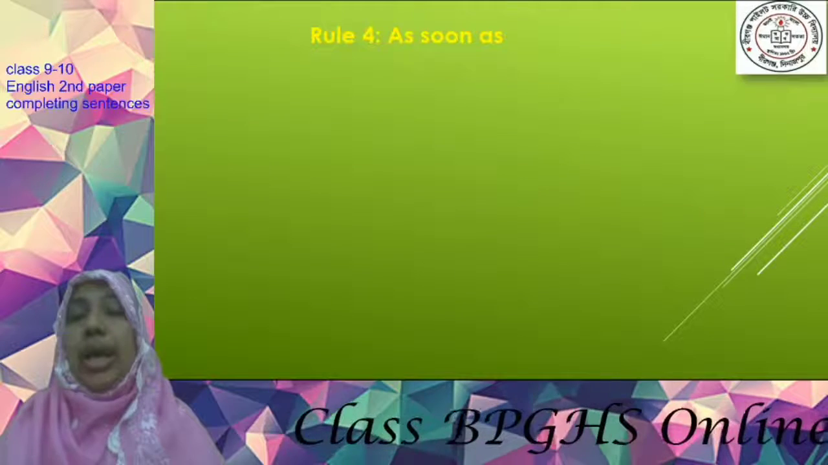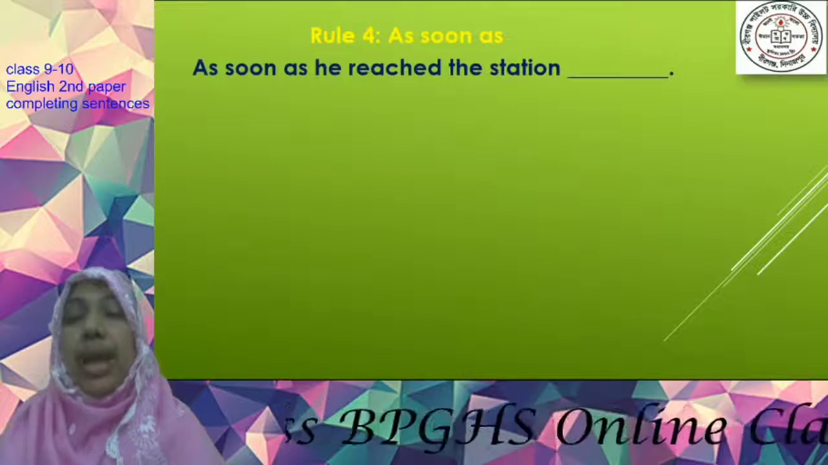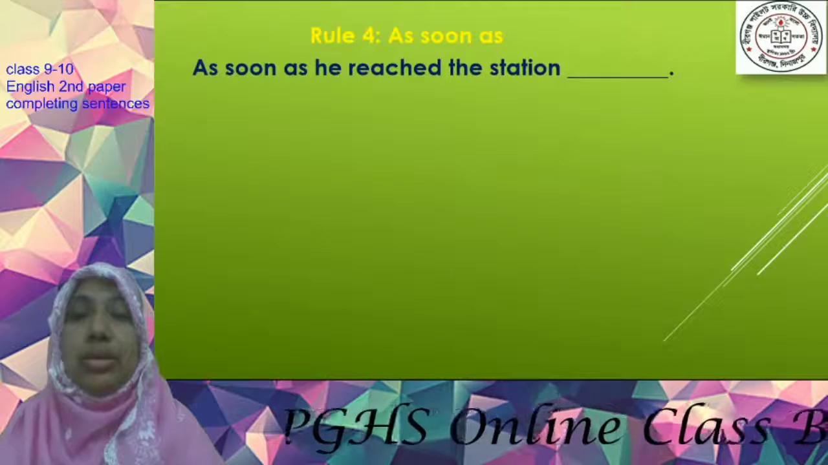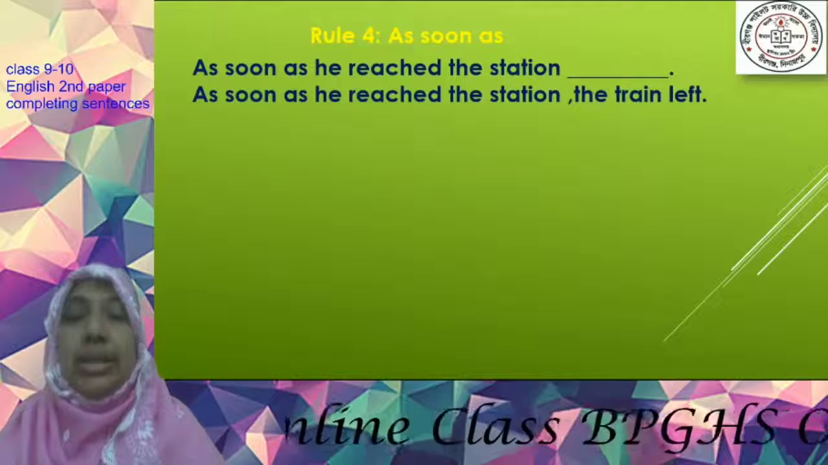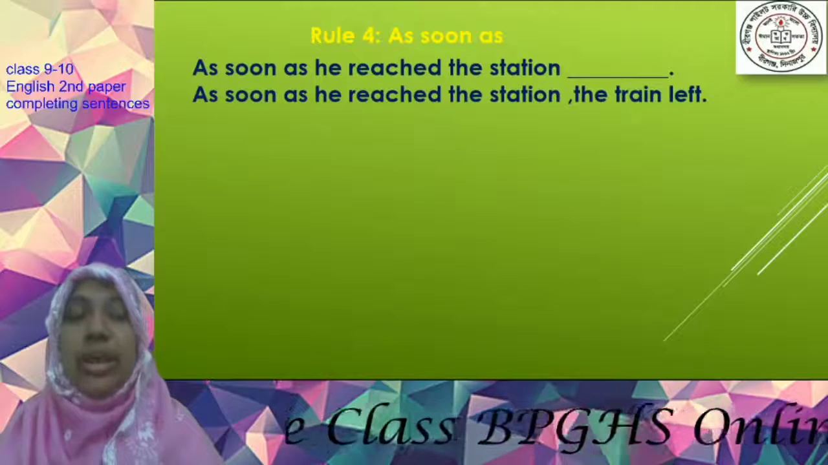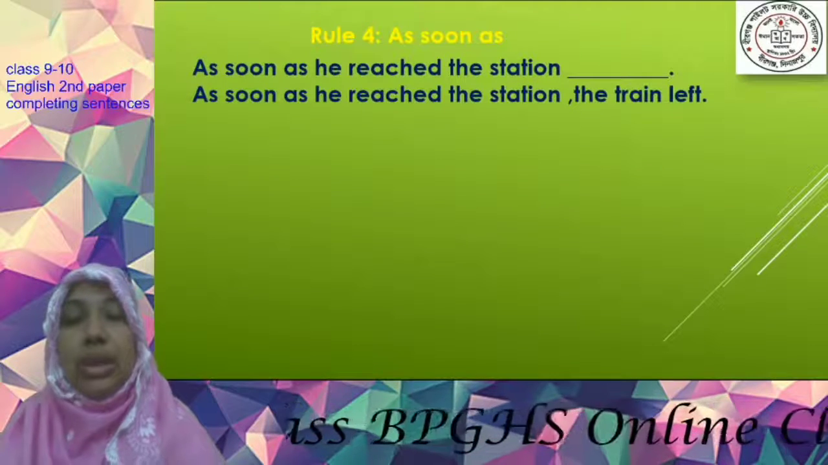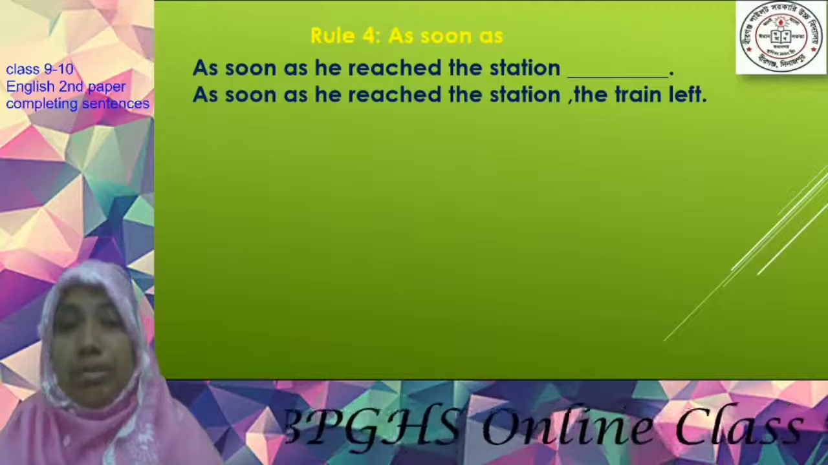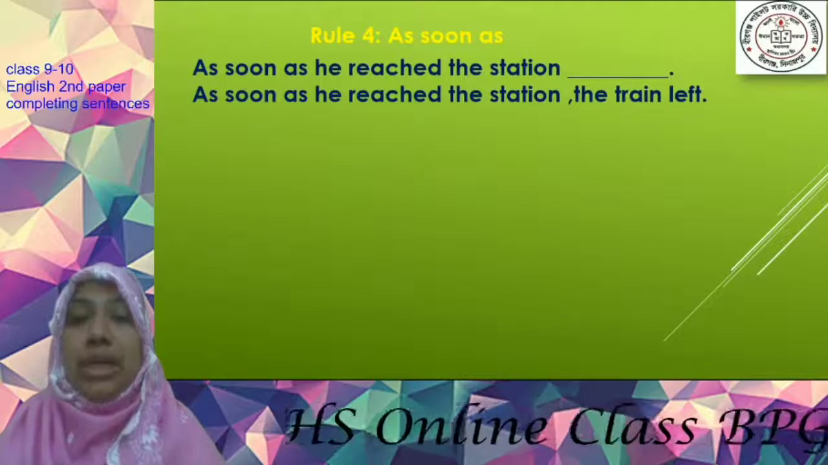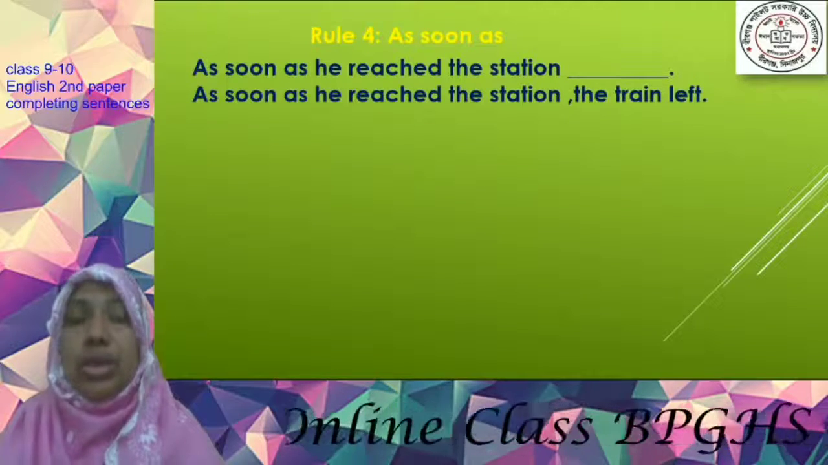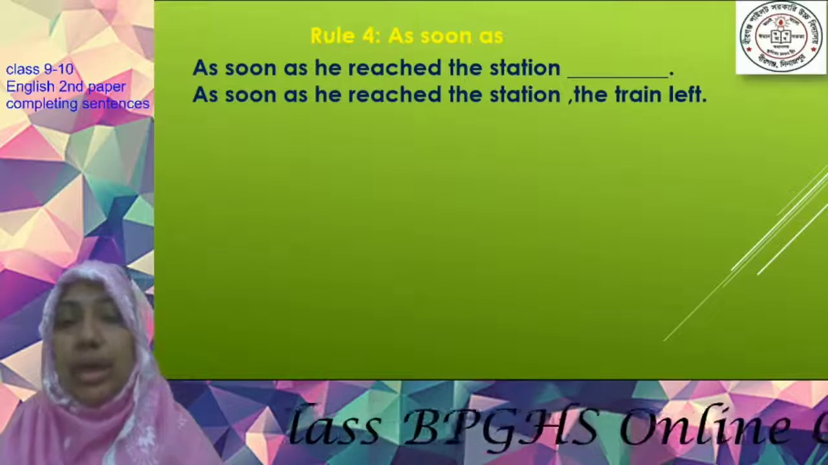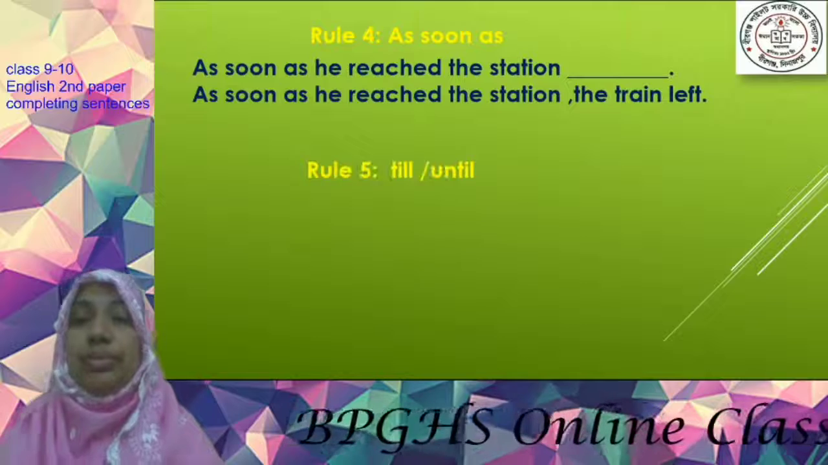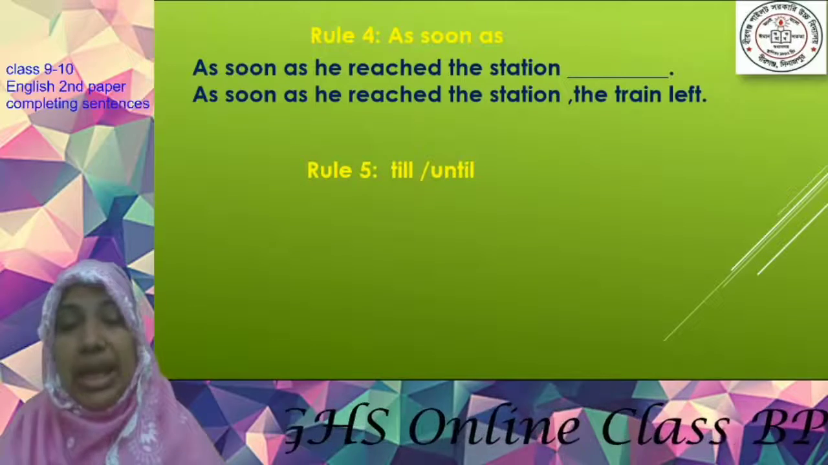Rule number 4. As soon as he reached the station. Now how can we complete it? As soon as he reached the station, the train left. In the first clause, past tense is used, so you will have to write the second clause also in the past form. Now comes the rule for till and until.